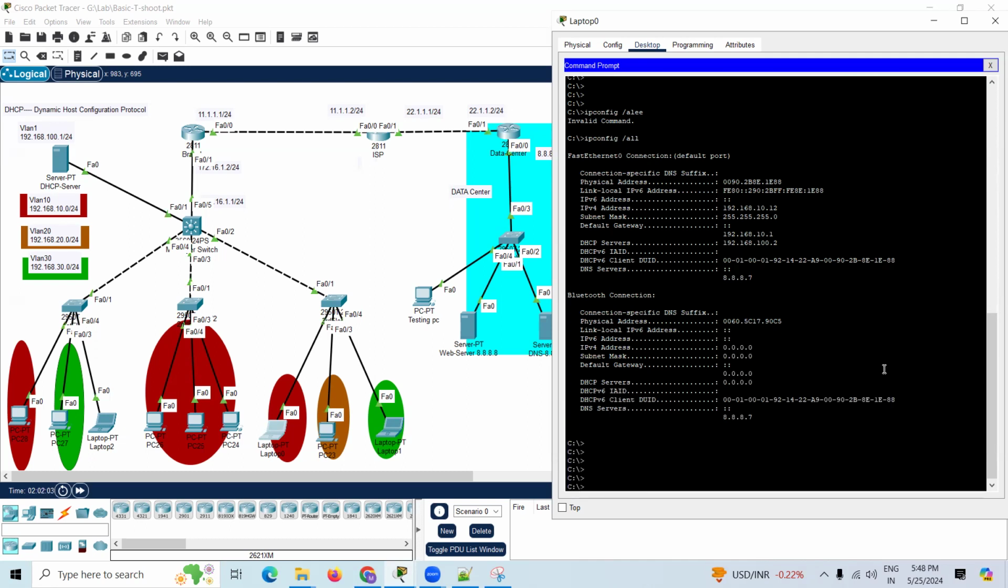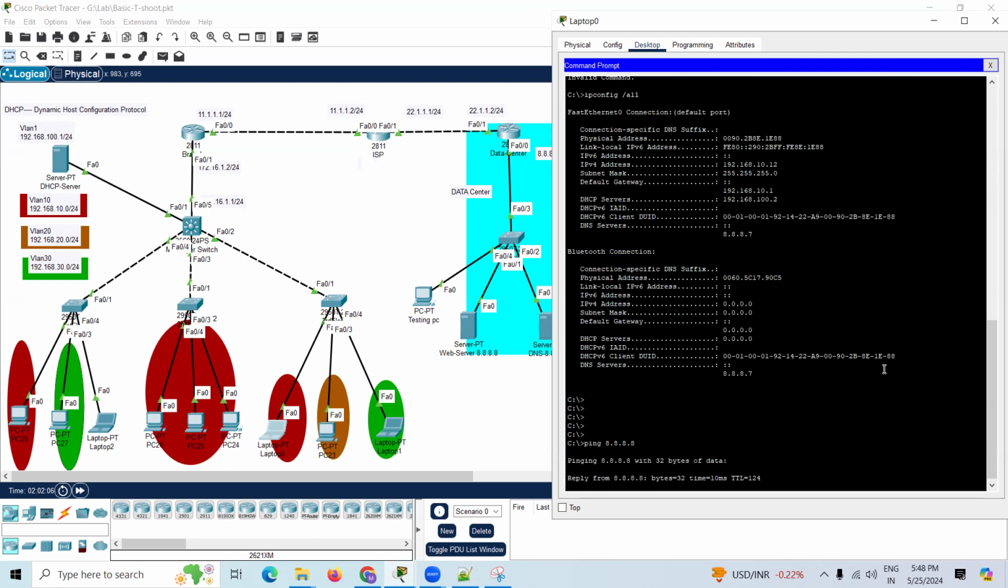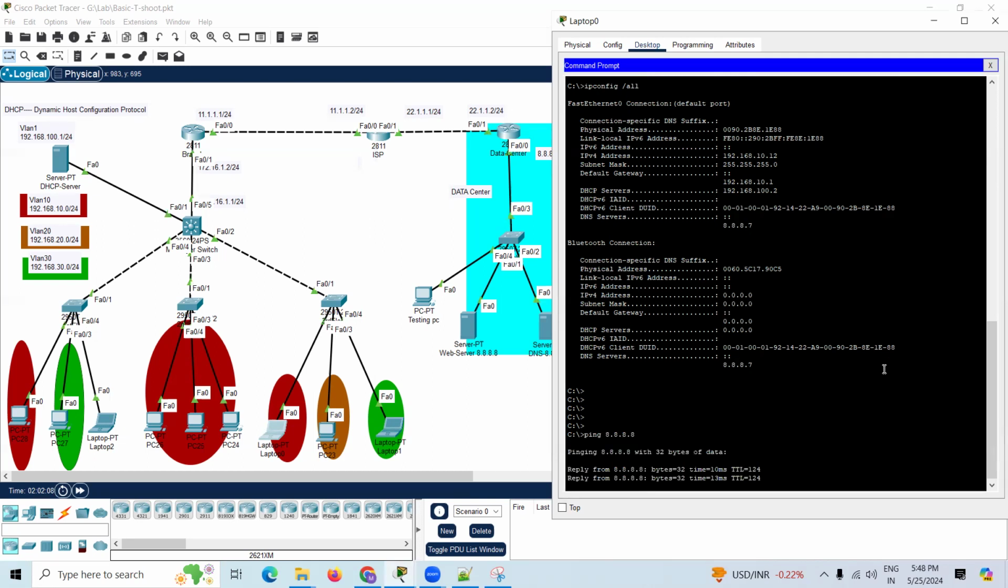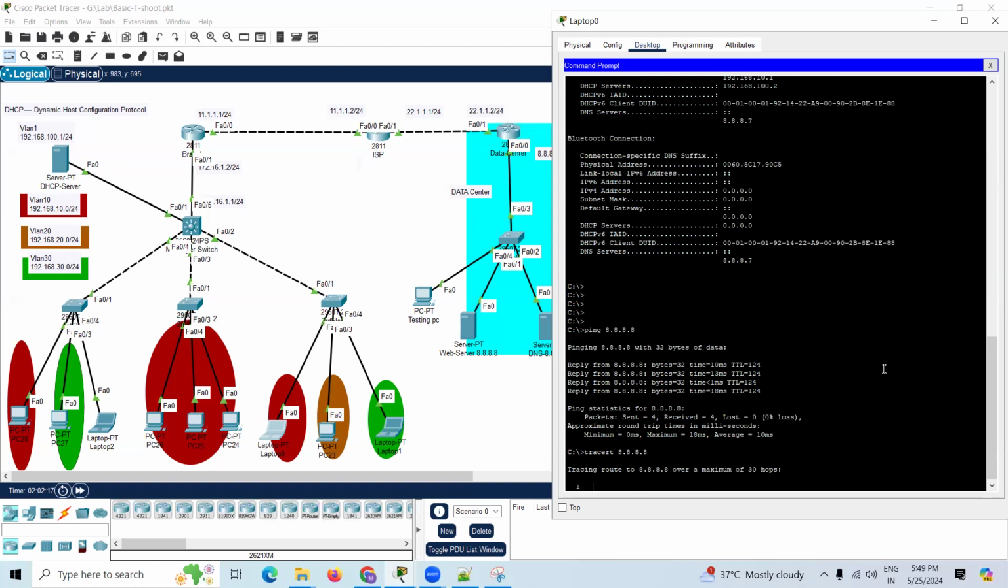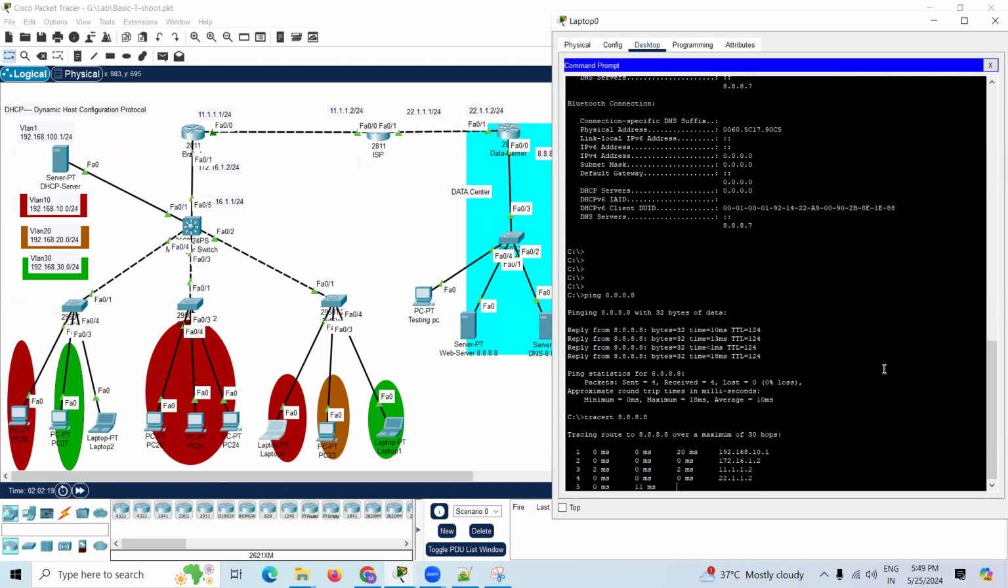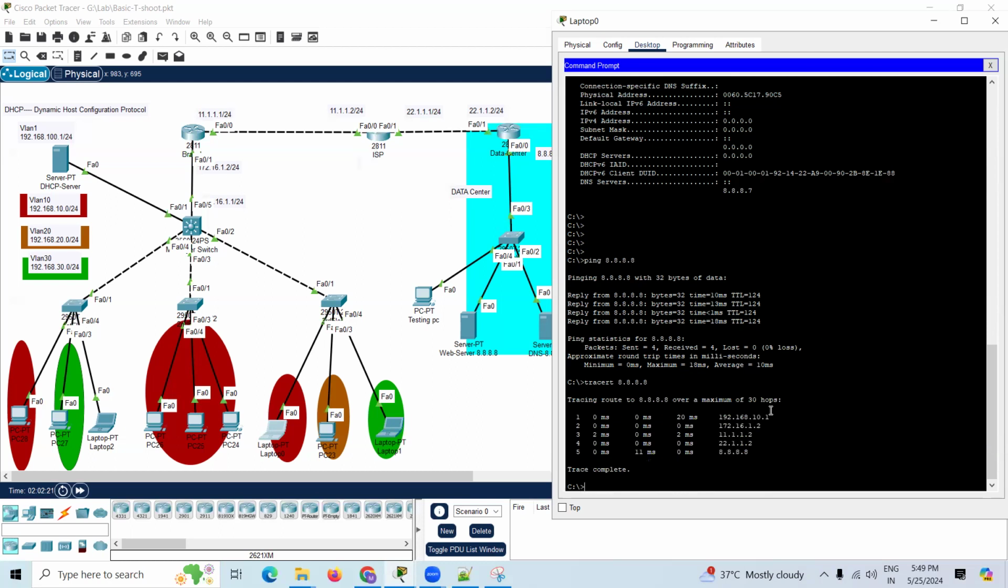Now ping the Google IP address. Now trace it with tracert 8.8.8.8. Yes, he is able to reach Google. Trace is also working. It goes through the gateway of VLAN 10 and the next hop IP address, then the next hop IP address of the router, and the next hop IP address of this router.